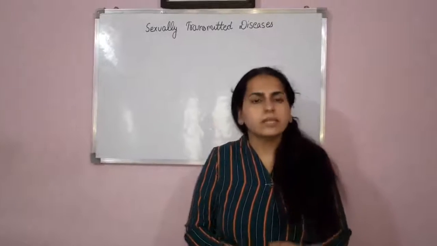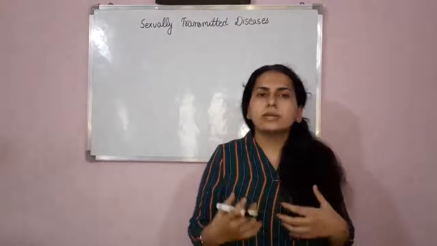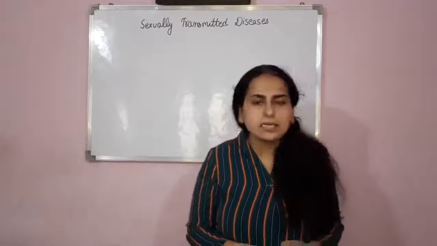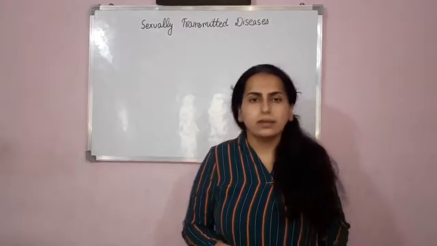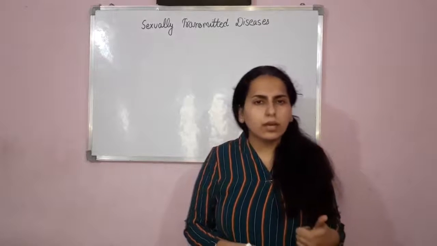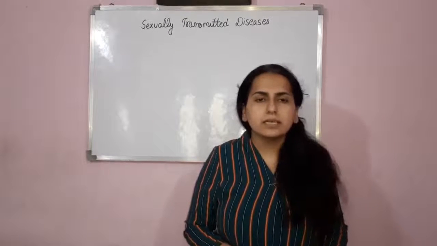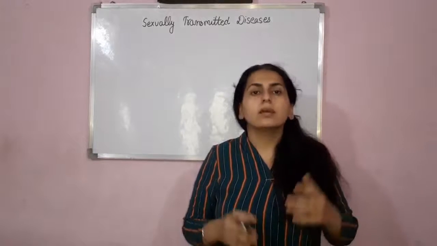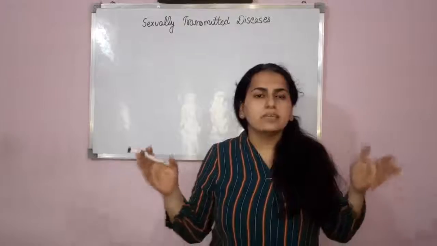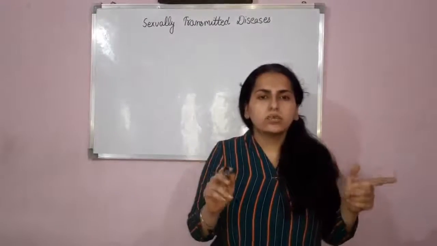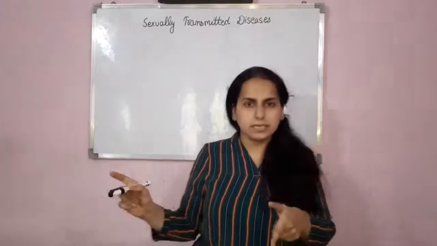Am I clear? Now, examples of sexually transmitted diseases, or I can say venereal diseases or RTI, that is reproductive tract infections, are gonorrhea, syphilis, genital herpes, genital warts, and AIDS, the most dangerous one. These all are examples of sexually transmitted diseases.